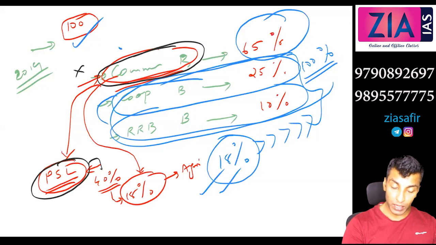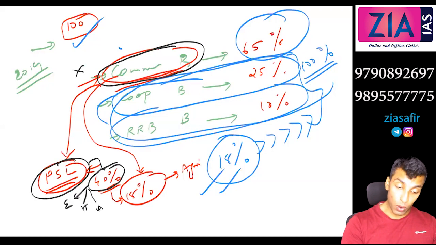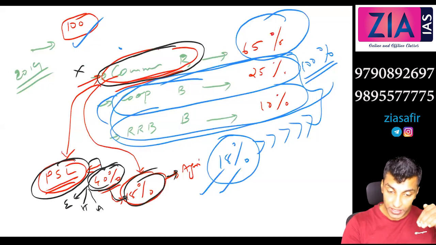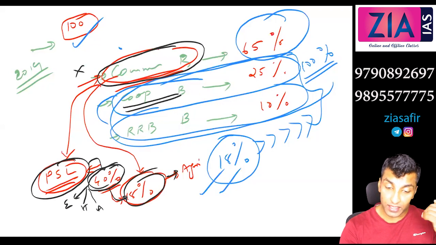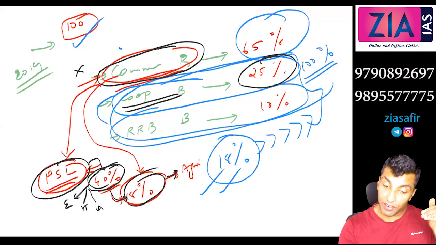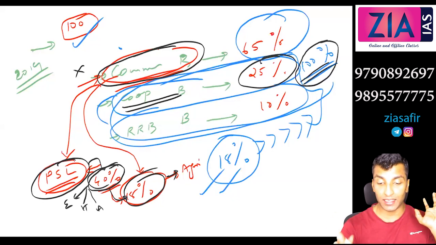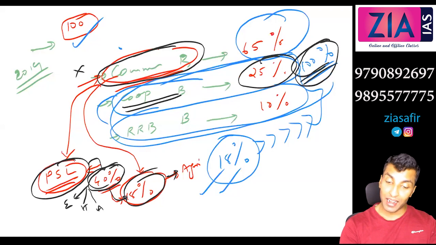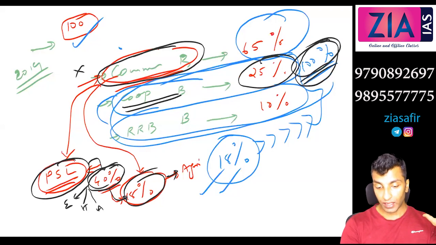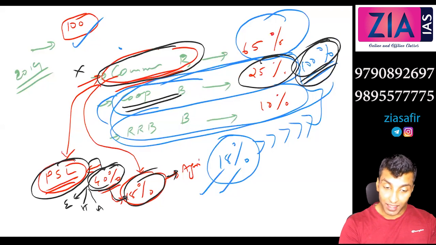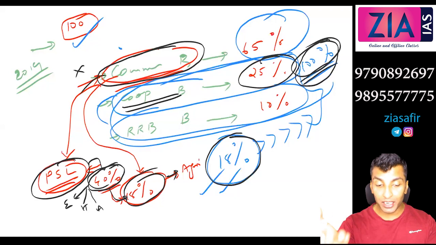So you have to give 40% under priority sectors, which could be education, housing, or agriculture. Out of this 40%, 18% should go to agriculture. Cooperative banks, what is their objective? Their objective is not profit. They are willing to give all loans to agriculture, so there is no need for priority sector lending there. They are giving the entire 100% to agriculture only. But the problem is, 18% of commercial banks is much more than 100% of cooperative banks.